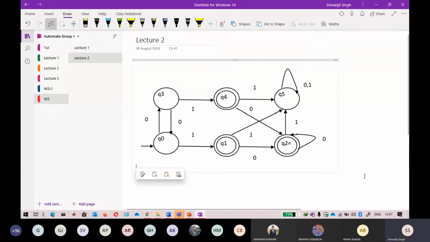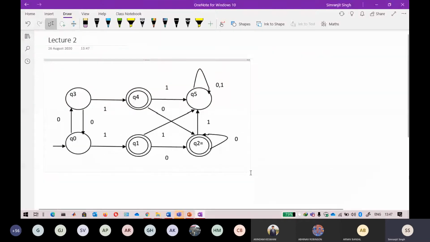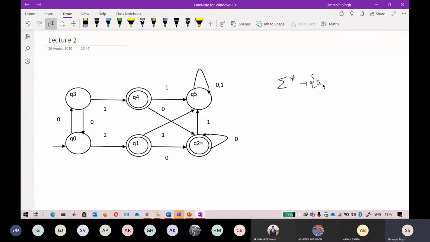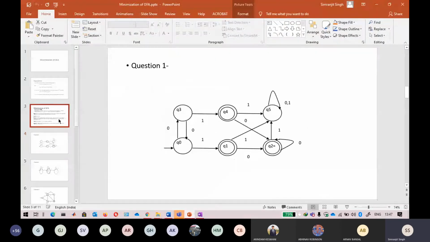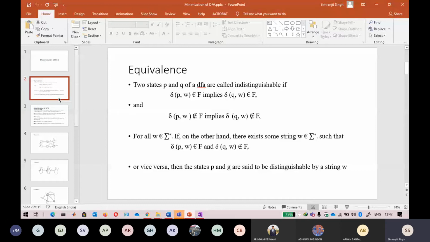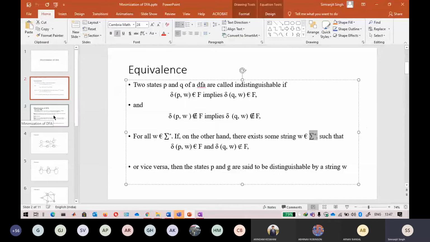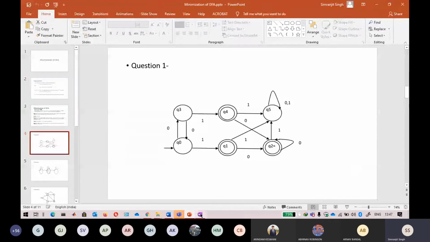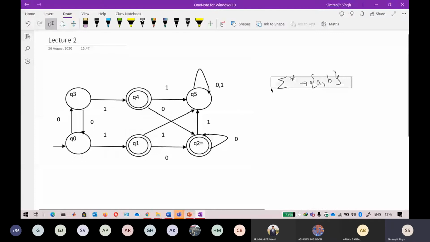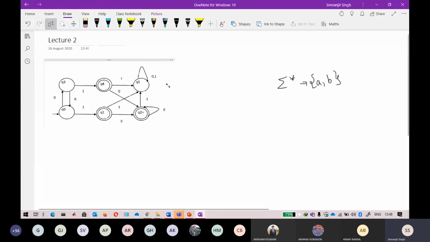So this is the question. Okay, so sigma star is the input. Beneath it is just sigma star, meaning the input symbols, that is A or B. So it can be any input. Where is sigma star exactly? Okay, so this is an input alphabet. You know about this. Okay, so I will just go back to the question.